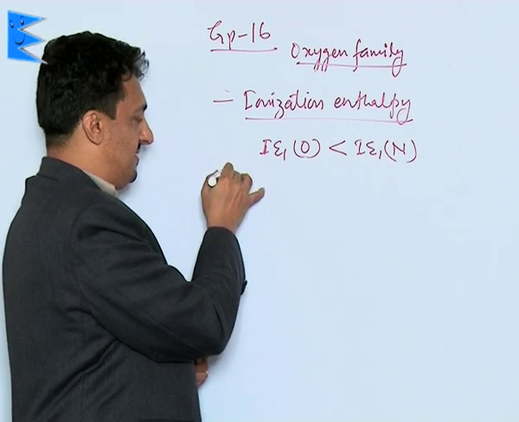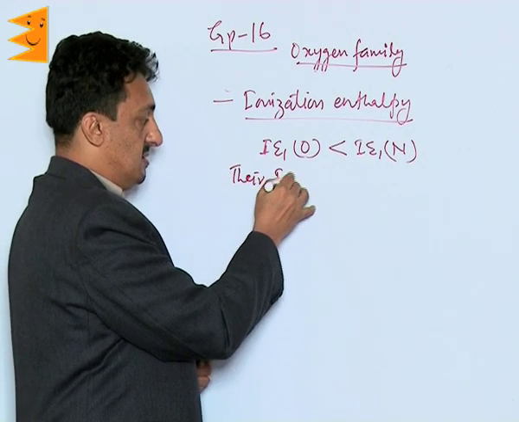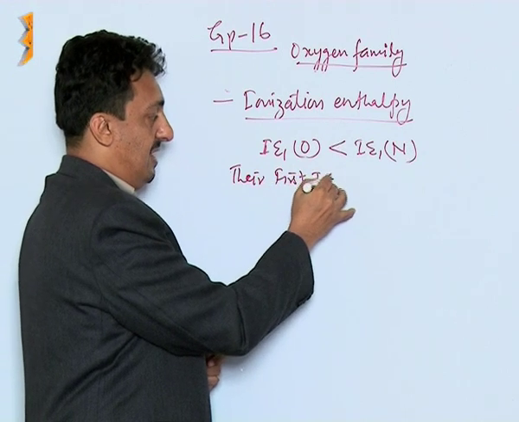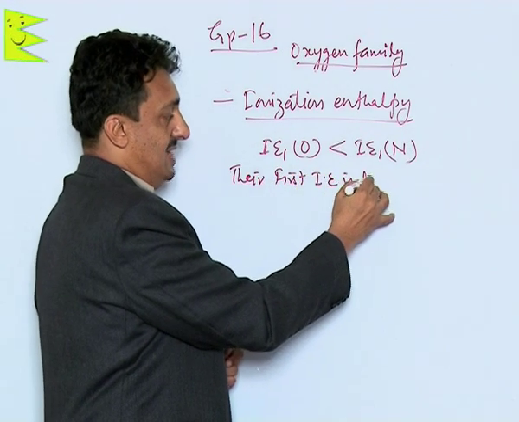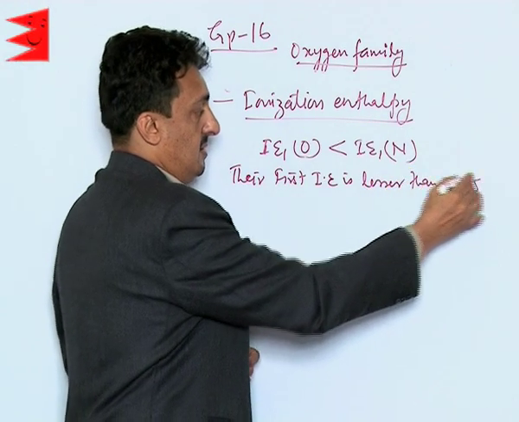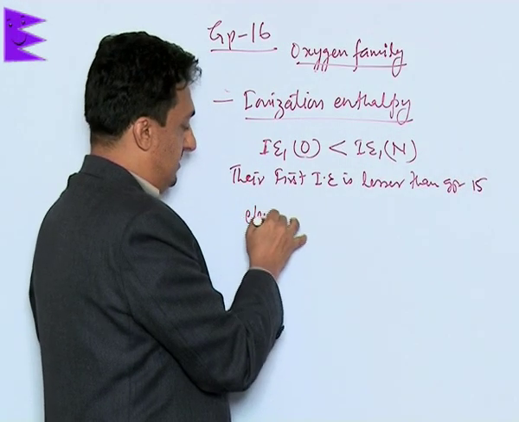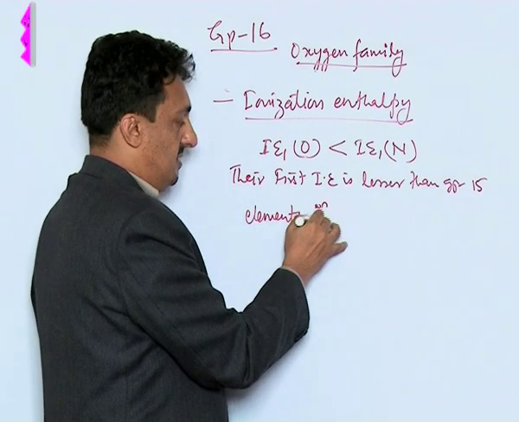So we write their first ionization enthalpy is lesser than group 15 elements. Why is it lesser?